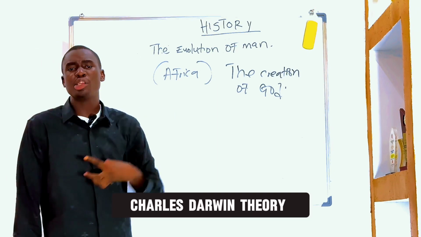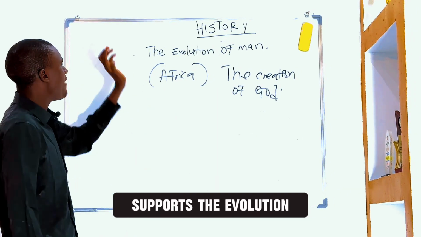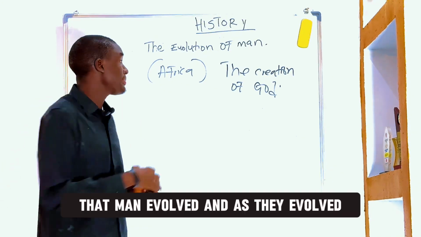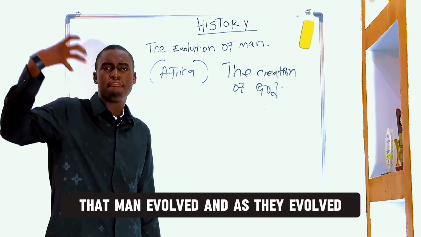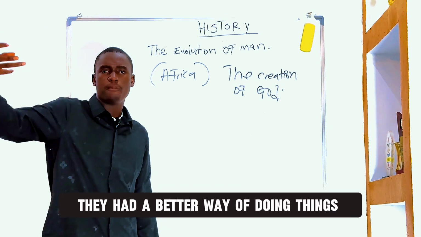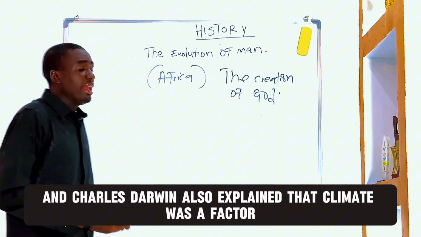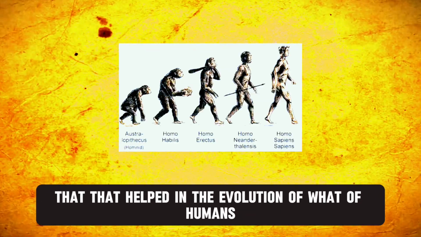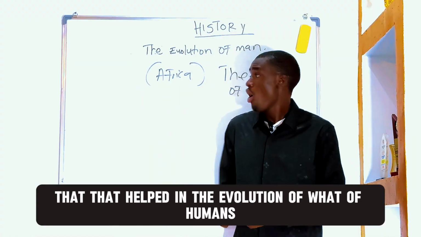Charles Darwin's theory supports the evolution that human beings passed through stages, that man evolved, and as they evolved, they had a better way of doing things. And Charles Darwin also explained that climate was a factor that helped in the evolution of humans.